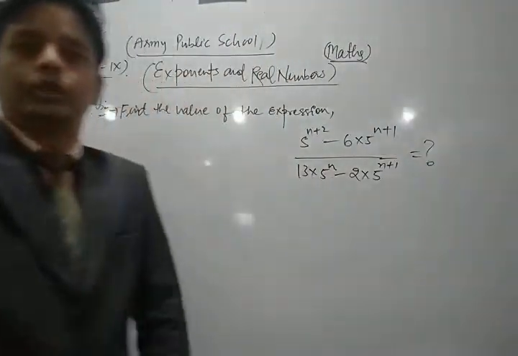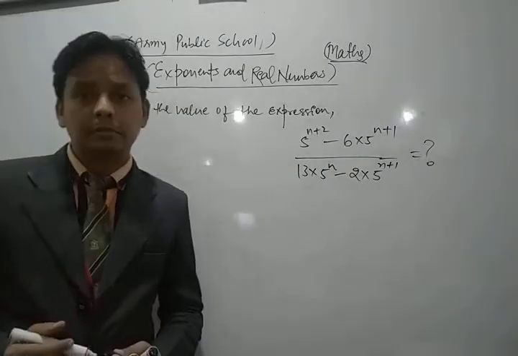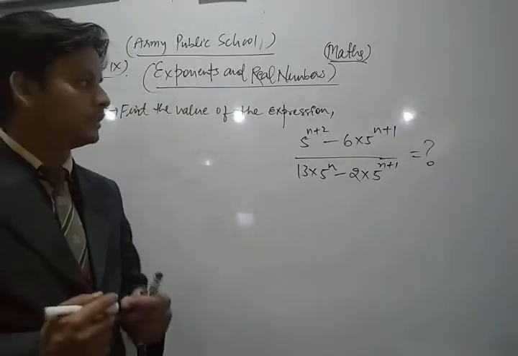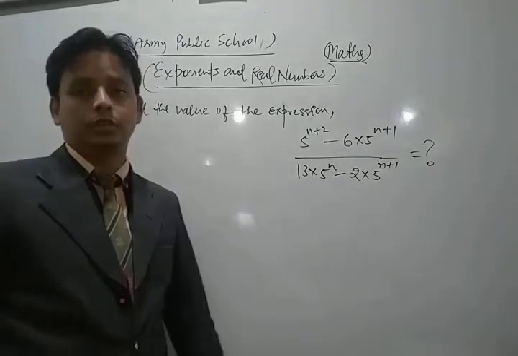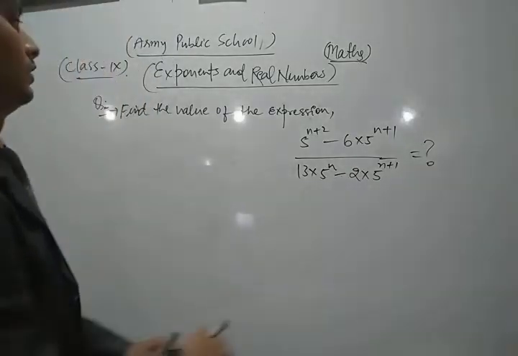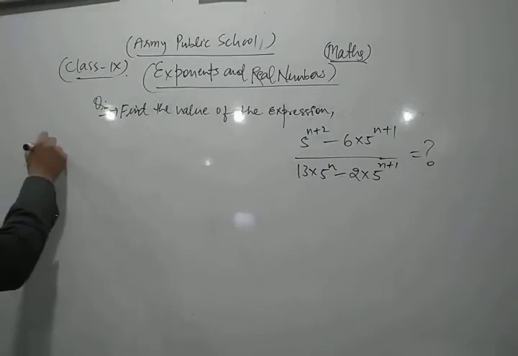Look, dear students, this is a very important question of your syllabus. Just find the value of the given expression. Now let's see its solution.